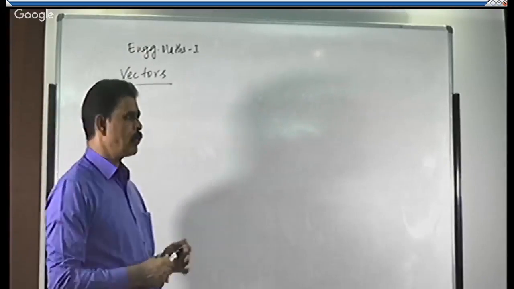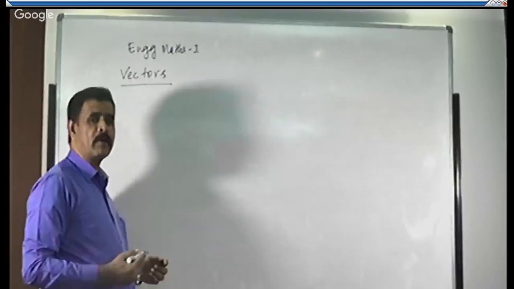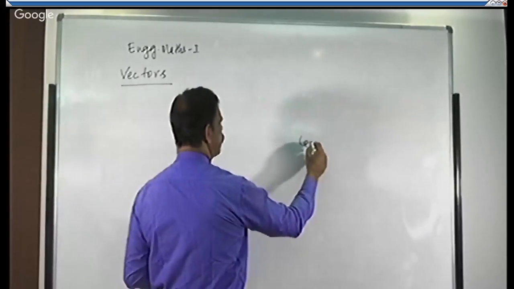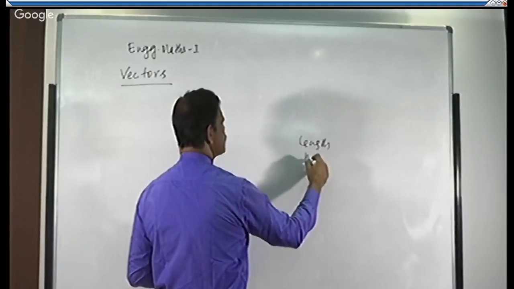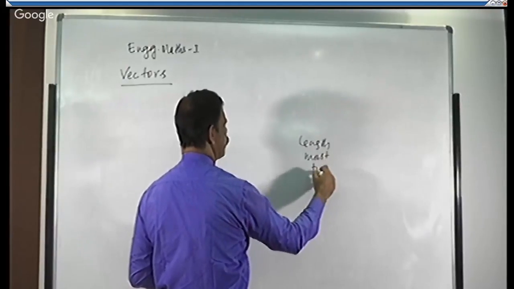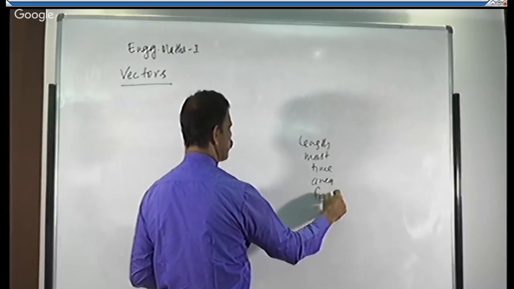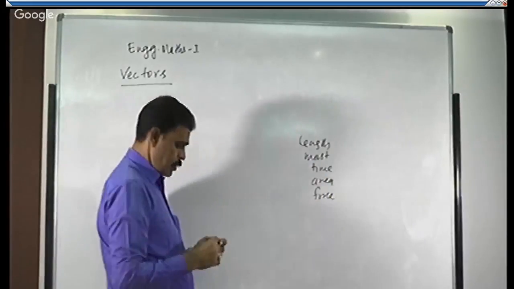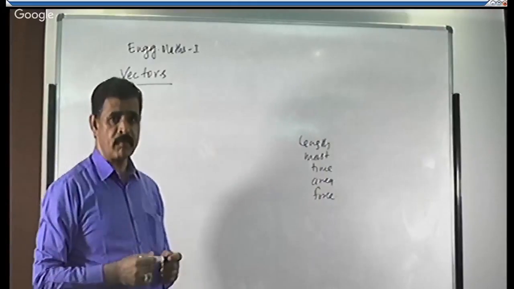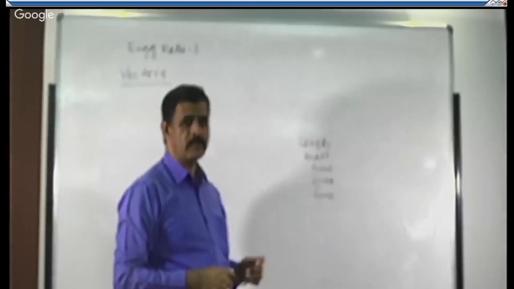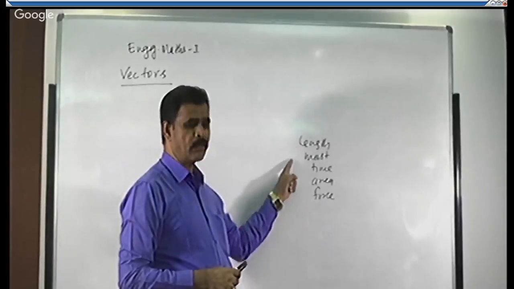There are some quantities we come across in our daily life, say length, mass, time, area, force, etc. They are all physical quantities. Why they are said to be physical quantities? Because we can measure all these quantities.